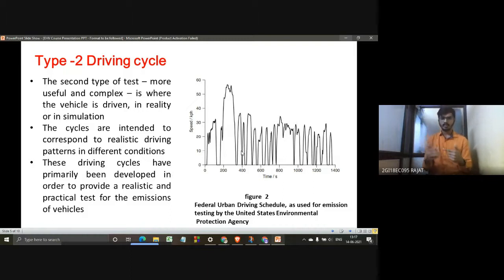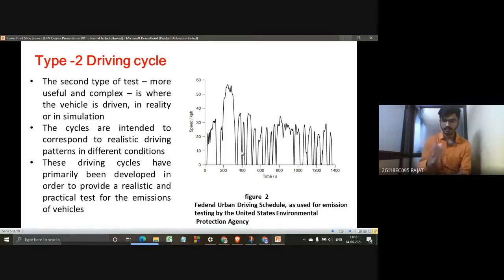Now the further slides are also going to be all about type 2 driving cycles. There are many types of driving cycles and driving conditions. Many conditions are created, and there are exact set procedures according to which the car is made to run and accuracy is ensured.